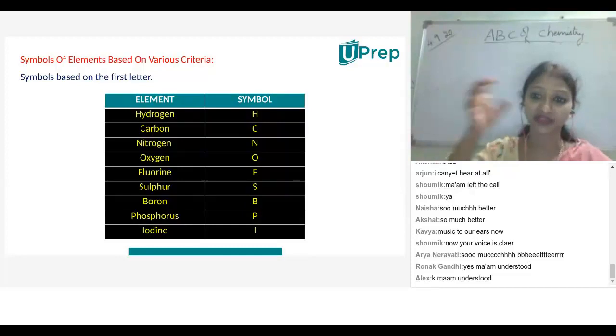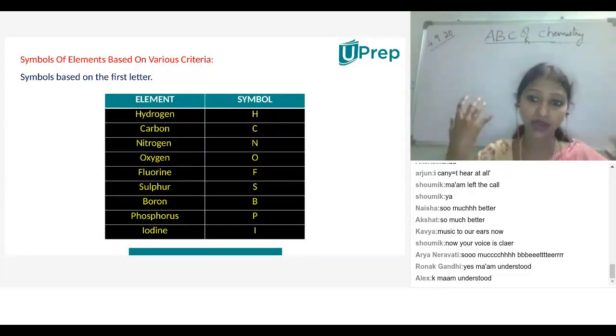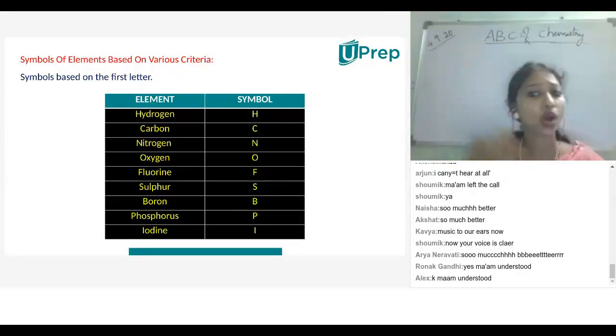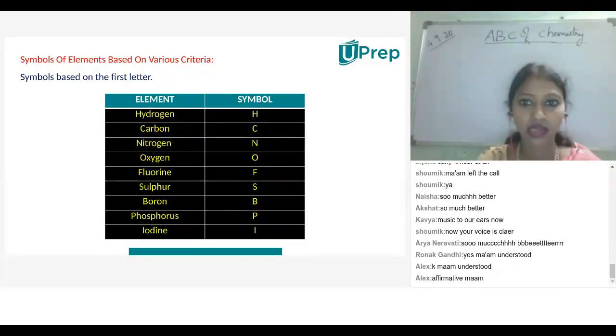For these man-made elements, they have given the properties and everything. When they break the element, no other properties are obtained from it, so they consider that element as pure. Understood? Yes or no?